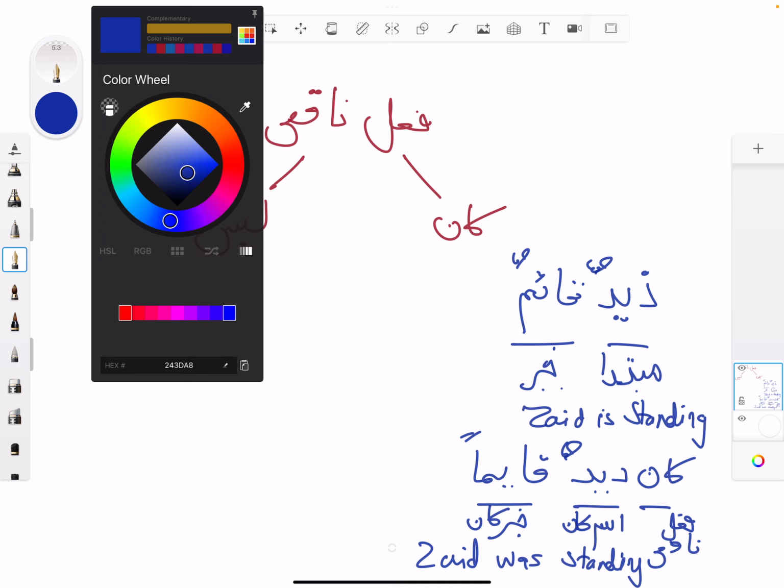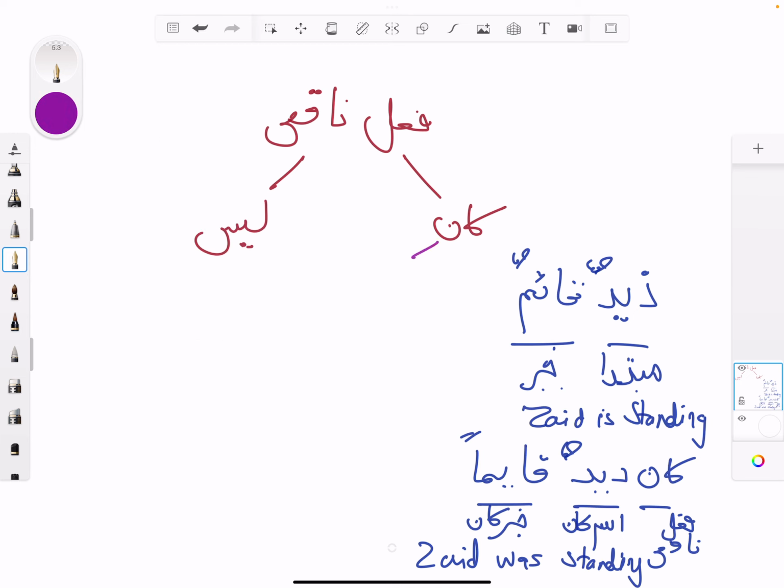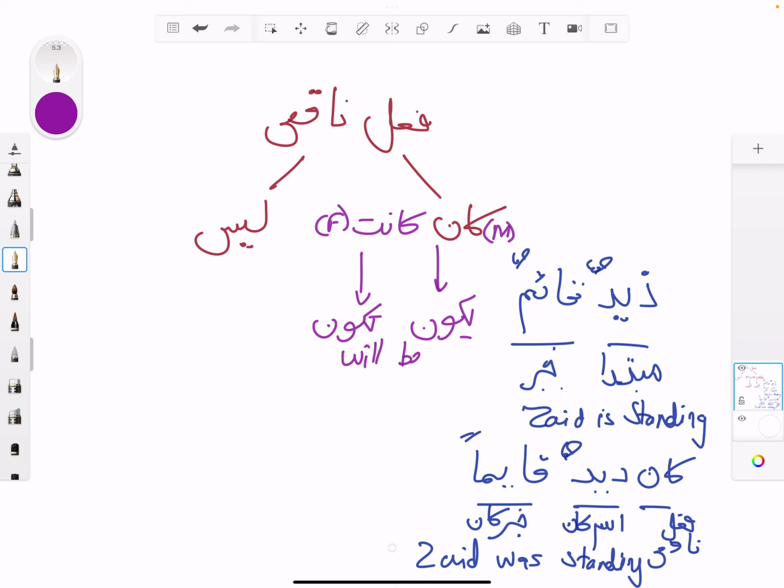And of course, kana has sisters. This is the masculine, but you also have the feminine, which is kanat. And obviously you also have yakunu, which we did, and you also have takunu. We've done this in previous videos, and this will give you "will be", so future.